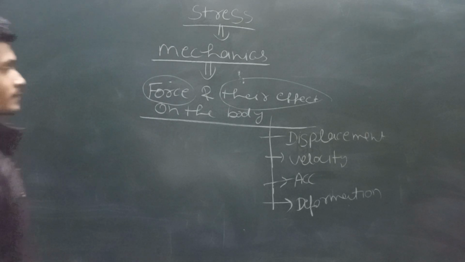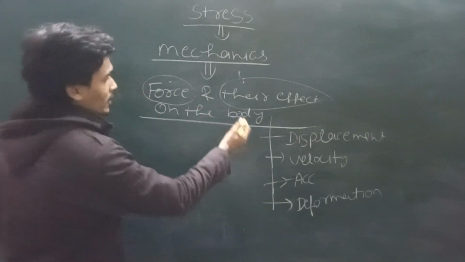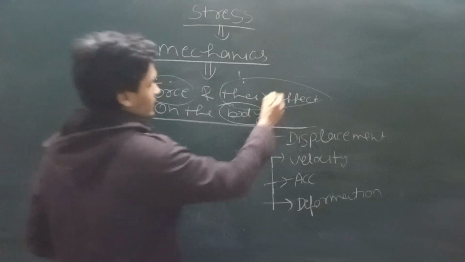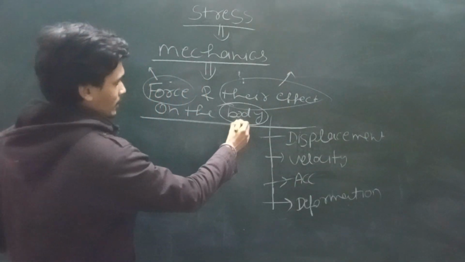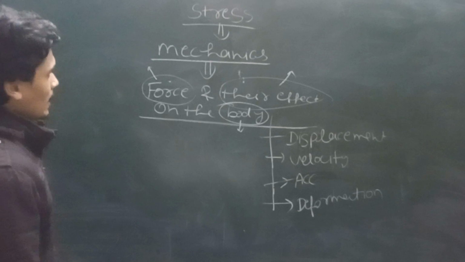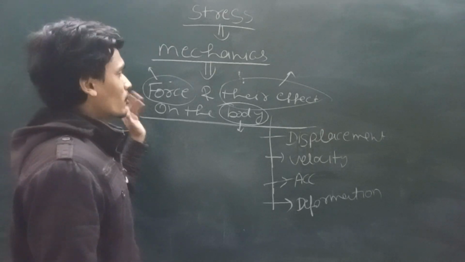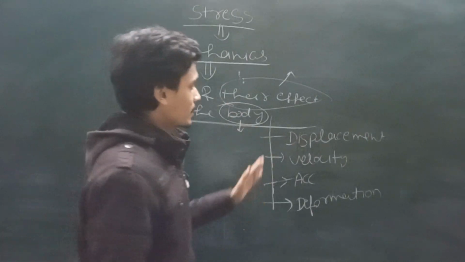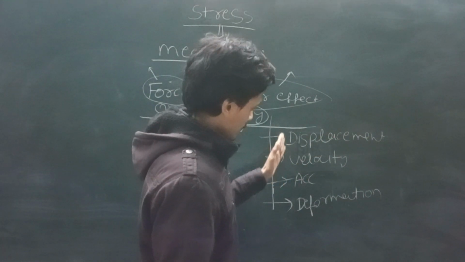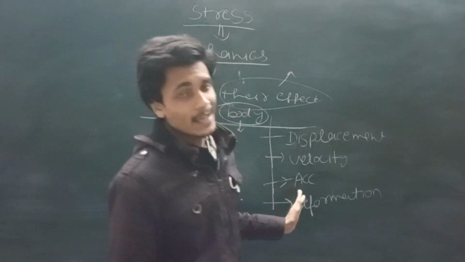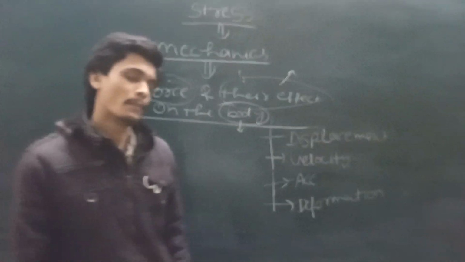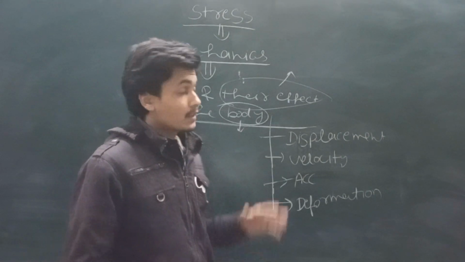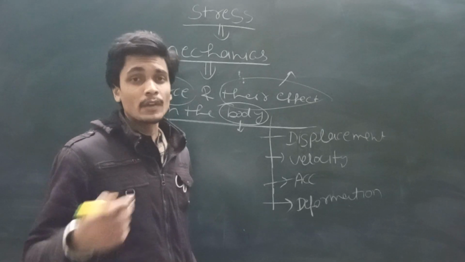Now, what about the body? Here three terms are important. First is force, second is their effect, and third is the body. We know about the force and their effect. If you apply some force on the body, the effects are displacement, velocity, acceleration, and deformation. But which type of body do we apply the force on?